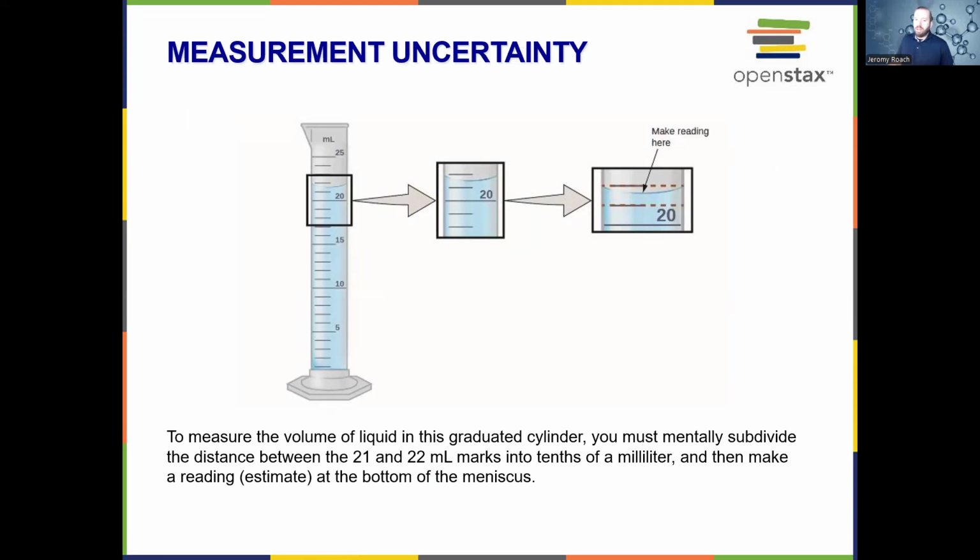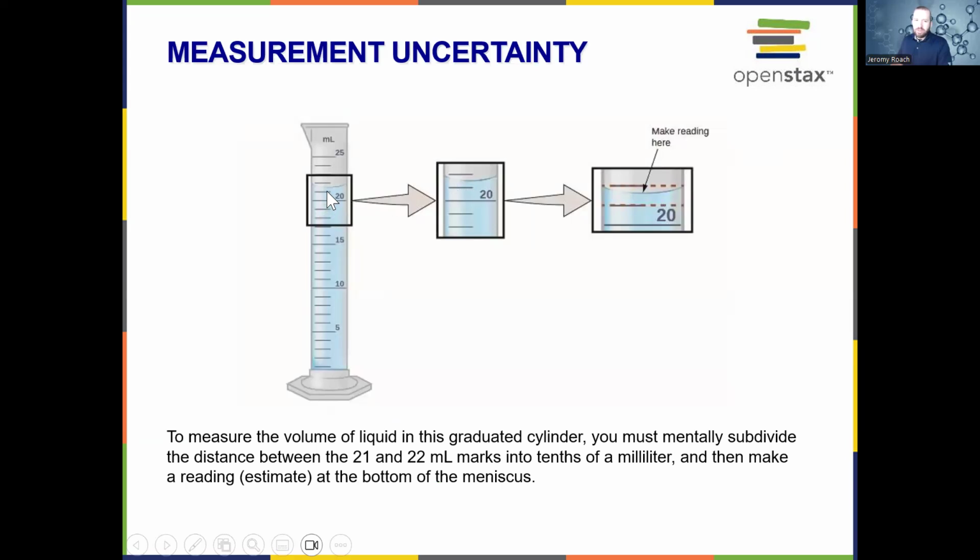So here we have this volume of liquid in a graduated cylinder, and we have to figure out the distance between where this value is. So we always measure here to figure out what our value is. And now let's look at the scale.